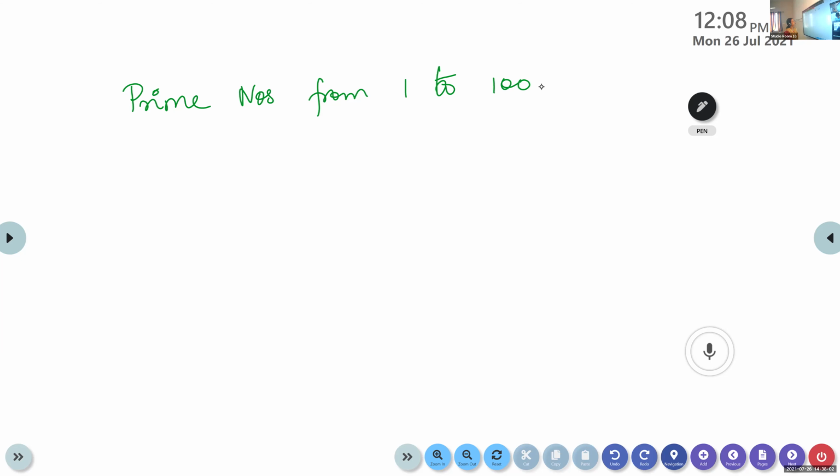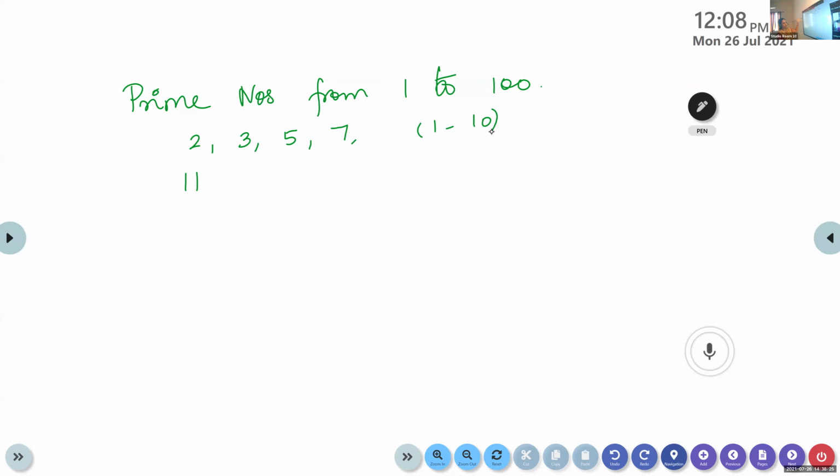Smallest 3 digit. Now tell me, children, prime numbers from 1 to 100. Start. If it goes wrong, no problem, we can correct it. 2, 3, 5, 7. Between 10 and 11, I write it on the next row. These are the prime numbers from 1 to 10. Understand so that easily you can learn it.